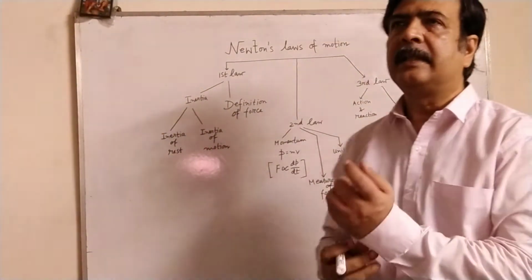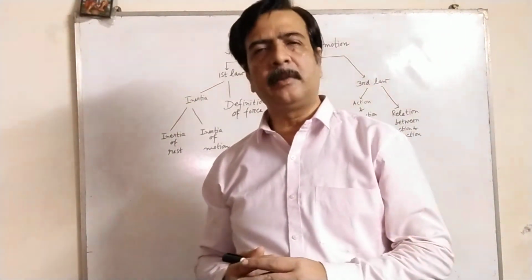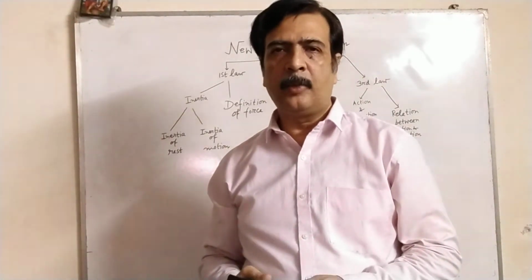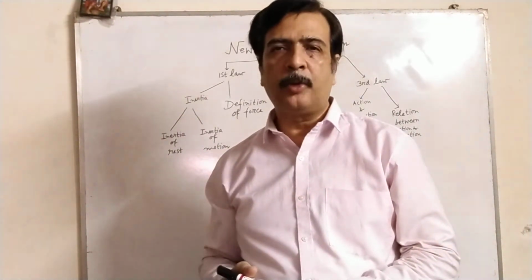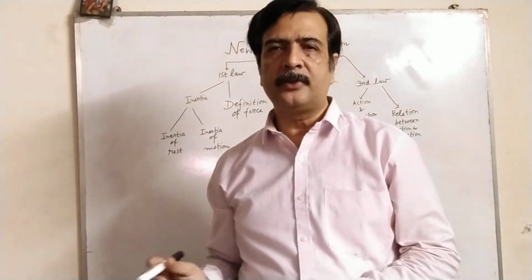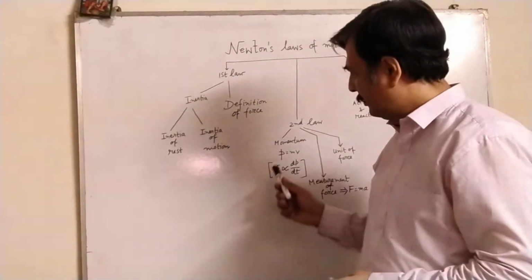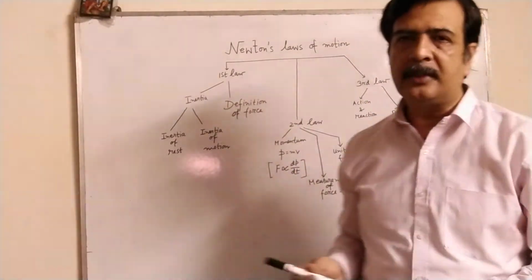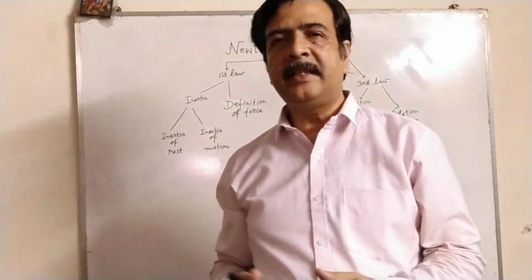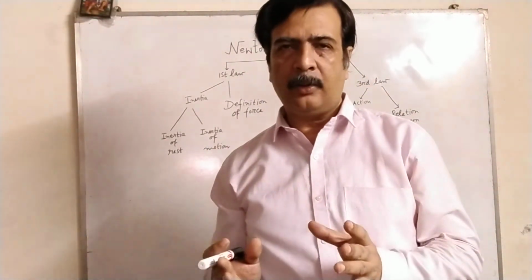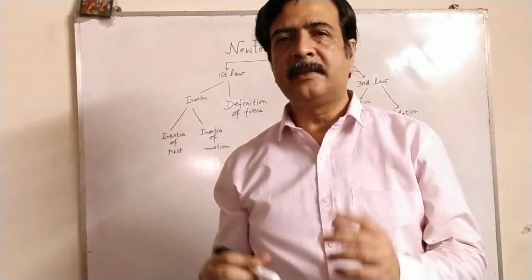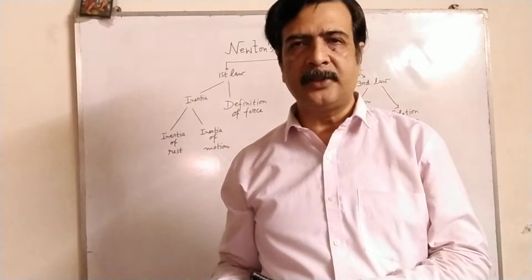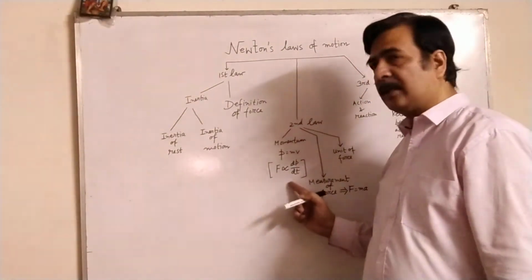We say that momentum is the kinetic property acquired by the body by virtue of its mass and velocity. Momentum is generally denoted by small p, which is equal to mass into velocity, p = mv. And here I have written F is directly proportional to dp/dt. This is the mathematical form of Newton's second law, at least the first part: force is directly proportional to the rate of change of momentum.